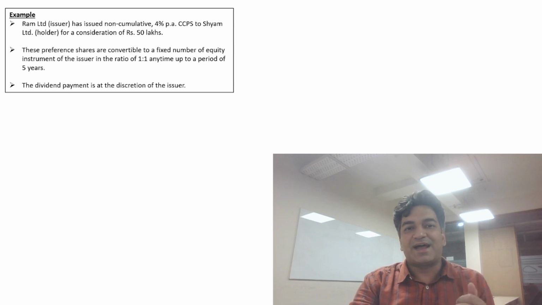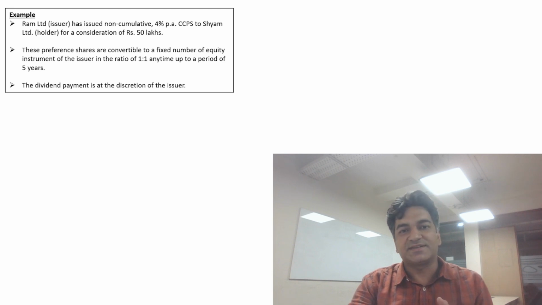In this example, RAM Limited has issued non-cumulative 4% per annum CCPS to Sham Limited for a consideration of 50 lakh rupees. RAM Limited is the issuer and Sham Limited is the holder. These preference shares are converted into a fixed number of equity instruments in the ratio of 1:1 any time up to a period of 5 years. The payment of dividend is as per the discretion of the issuer, that is RAM Limited.